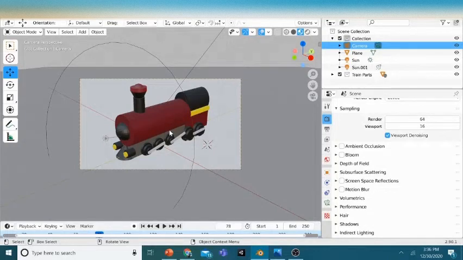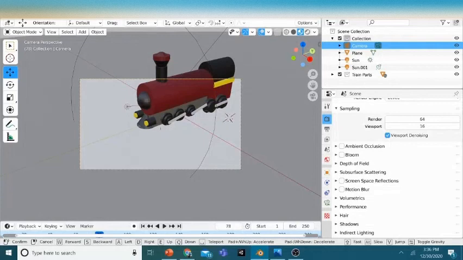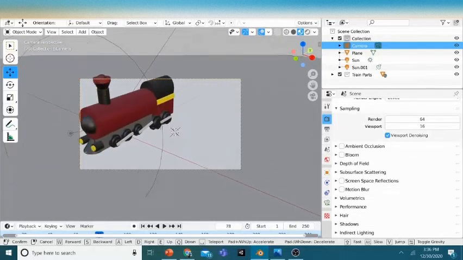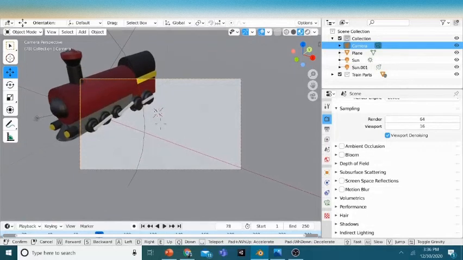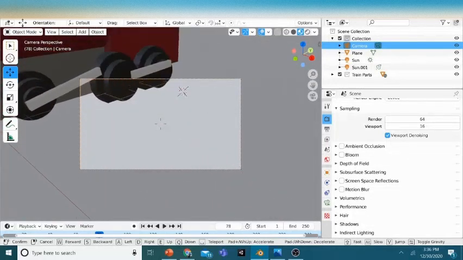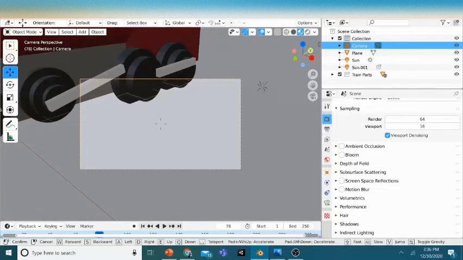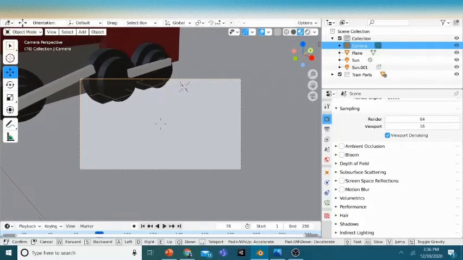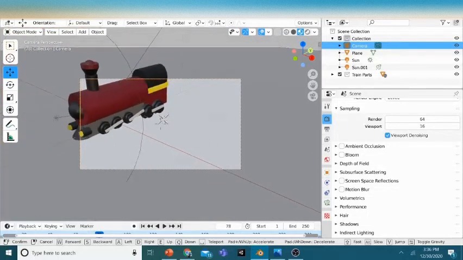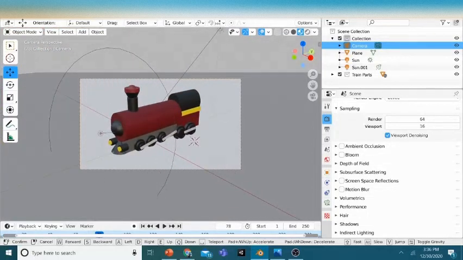Okay, so basically your camera. Now if you want to go to first person mode, just press shift and the key which I told you, and then you can just move around. Normally your camera will look something like this, so you want to fix that. Just press WASD: S is to go back, W forward, A left and D right. So just go back, back, and then just here. I think that's good. And just come out of camera mode by holding the middle mouse button to orbit.